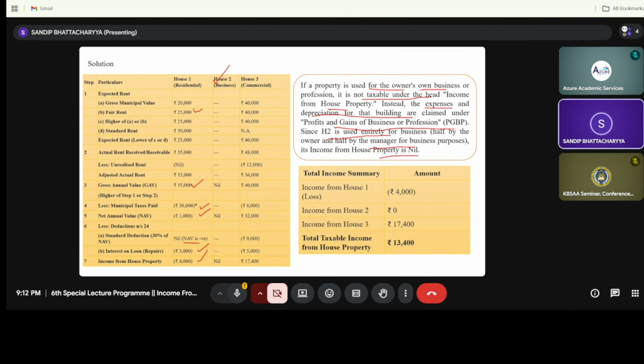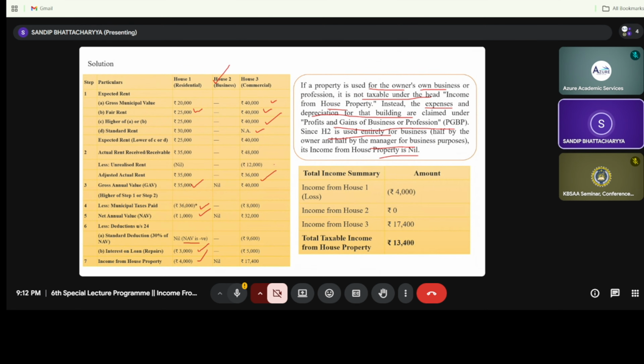Now house number 3, it is for the commercial purpose, that is for the let out case. So we can see the gross municipal value is there, fair rent is there. So the higher of gross municipal value and fair rent, but there is no standard rent. So the gross annual value is 36,000. Why this 36,000?